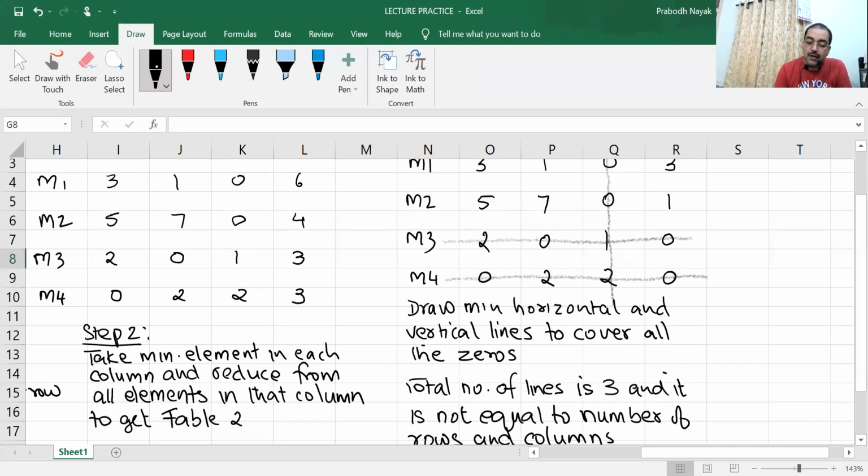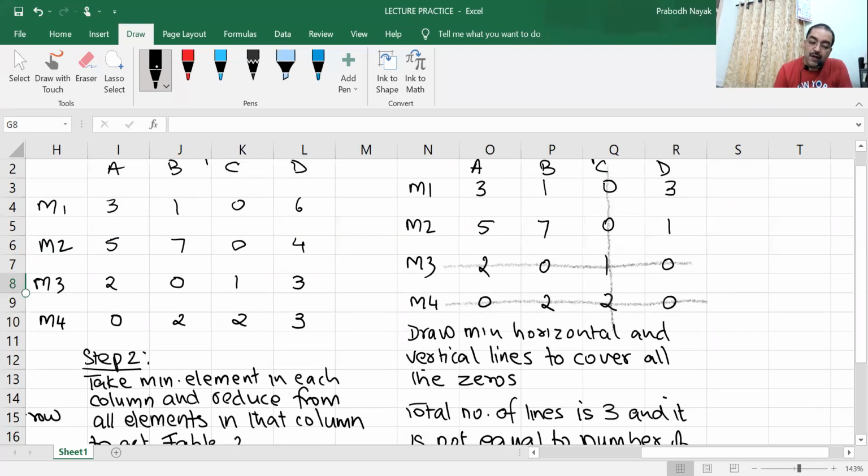Okay. Now if we do the allocation assignment over here, what will happen? Row wise if I am going, first row has got 1 0. So corresponding 0 gets cancelled. Second row has got no 0 then to be taken. Third row has got 2 zeros. Fourth row has got 2 zeros. Column A has got 1 0, so I assign over here. Corresponding 0 gets cancelled. Column B has got 1 0. Corresponding 0 gets cancelled.